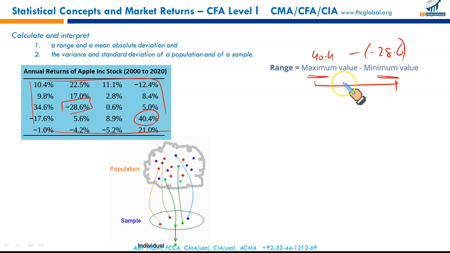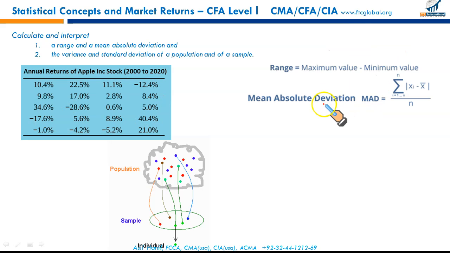So in this case, the range is 40.4 plus 28.6, which gives you a total result of 69%. The difference between the maximum and minimum value is 69. This is one of the measures of dispersion, the measure of spread in data. Next is mean absolute deviation.